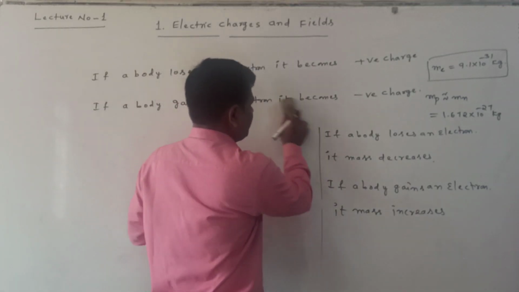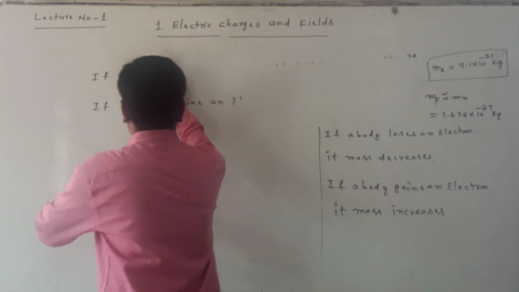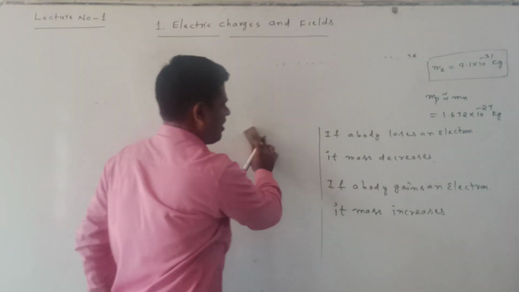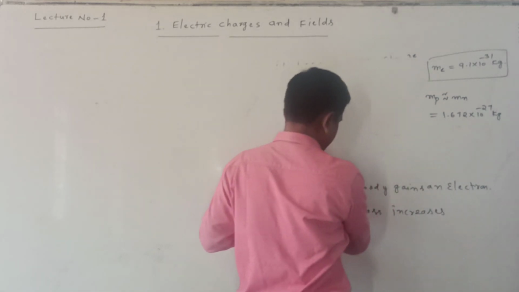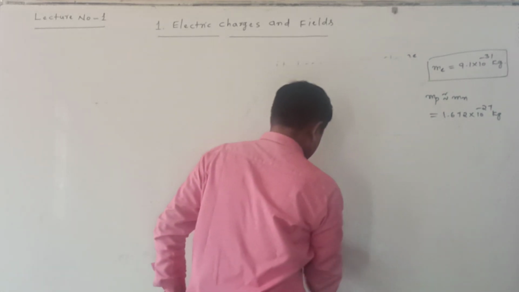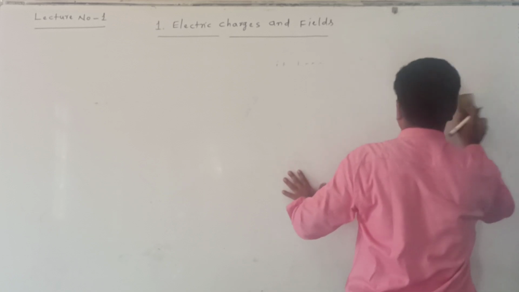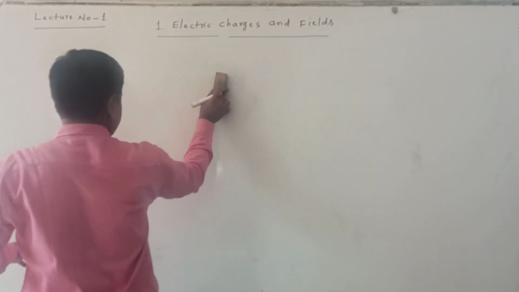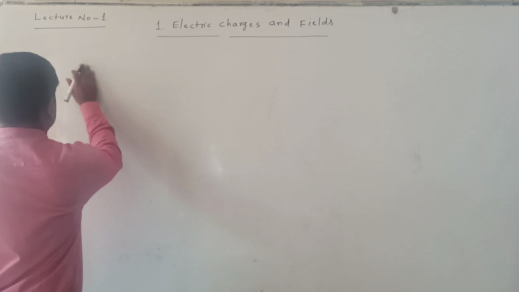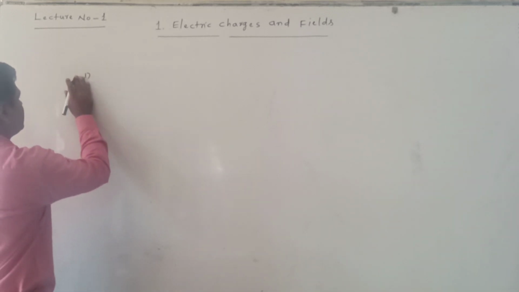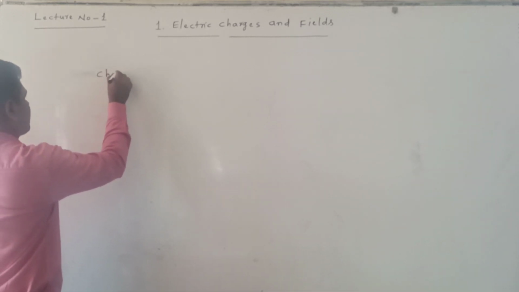From this concept, we conclude that charges are available in two types. One is called a positive charge, another is called a negative charge. The first one is called a positive charge. Charges are of two types.